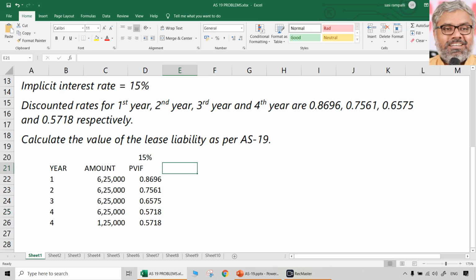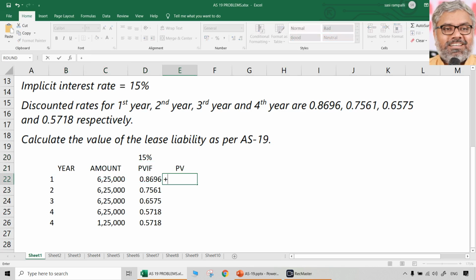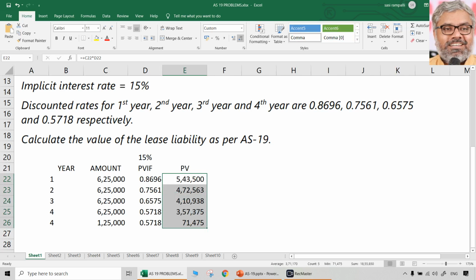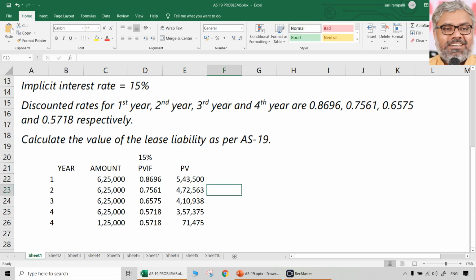That's it. Then what is the present value of these amounts? So how much is going to be the present value of these amounts, that we can calculate. How? Multiplying these amounts with PVIFs. You have to do these calculations on paper. It's not that easy, just like as I do in Excel. Here I can do it because that facility is there. But you have to do it on paper. Calculations have to be done on paper and on calculator.